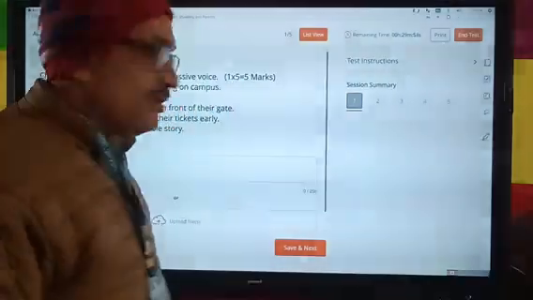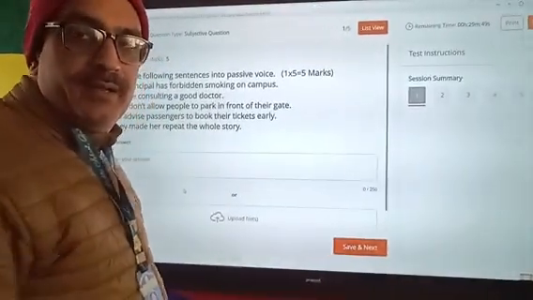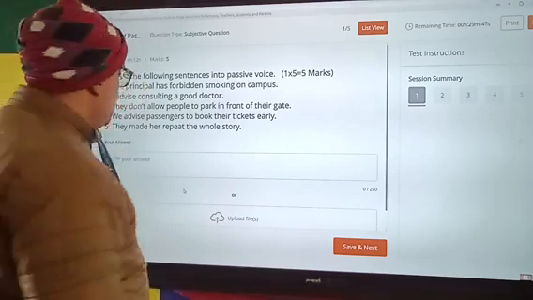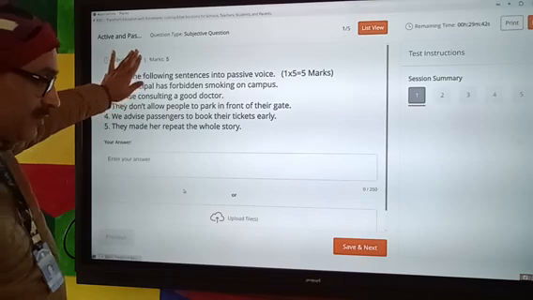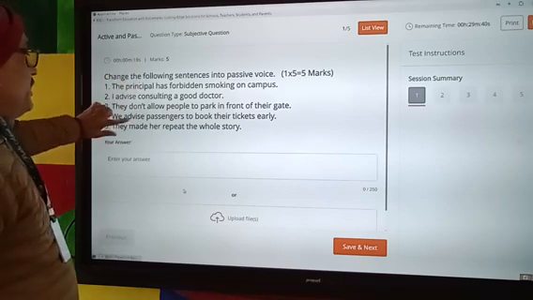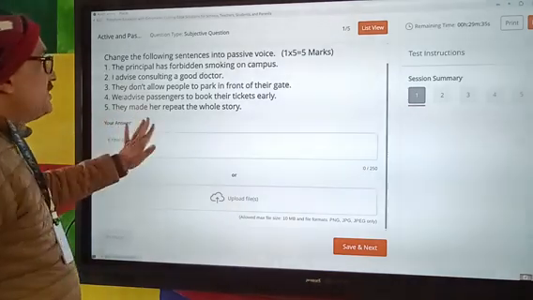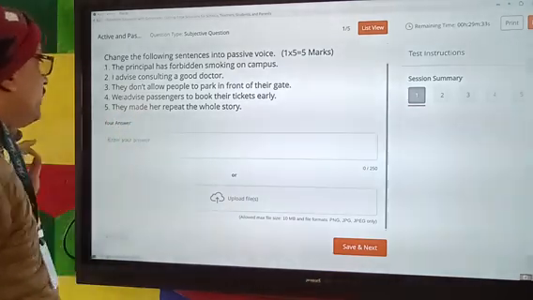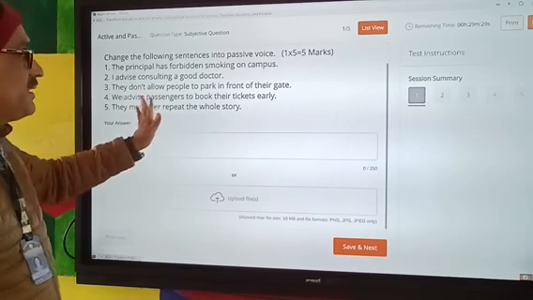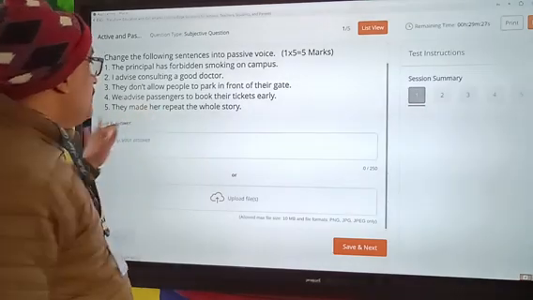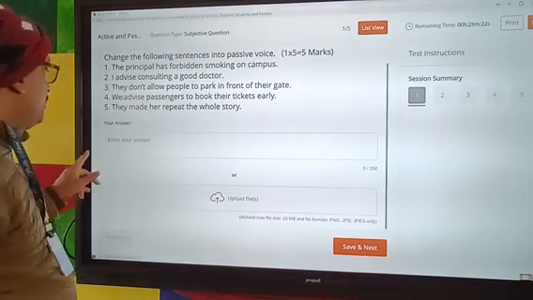Okay, students, once again we are here with this assignment, and this is for you. Change the following sentences to passive voice. The principal has forbidden smoking on campus. I advise consulting a good doctor. They don't allow people to park in front of their gate. We advise passengers to book their tickets early. They made her repeat the whole story.